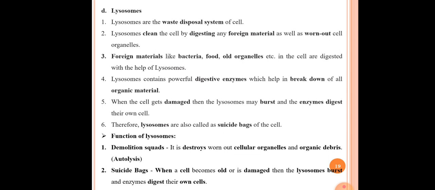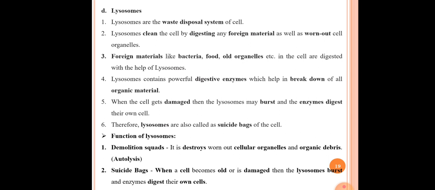The sixth point is therefore lysosomes are also called suicidal bags of the cells. Why are the lysosomes called suicidal bags? Because in case of damaged cells, the lysosomes burst, and the digestive enzymes are released into the cell area, and due to the digestive enzymes, the different cell organelles get digested. That's why it is called suicidal bags of the cell.